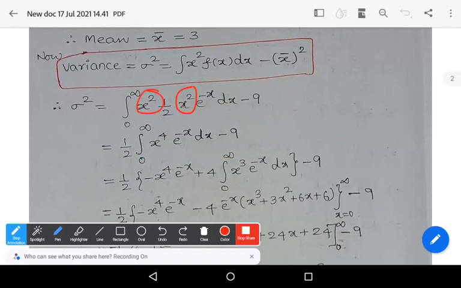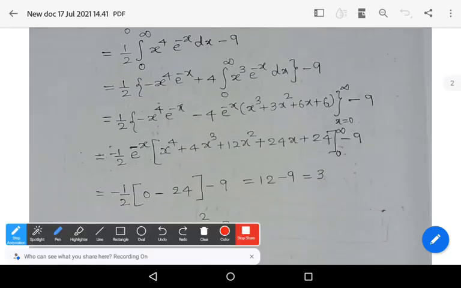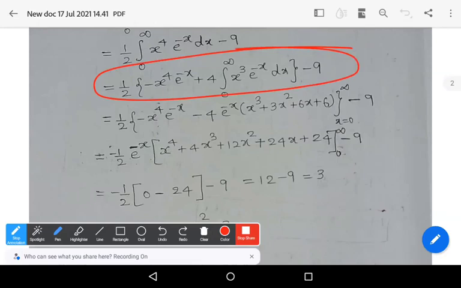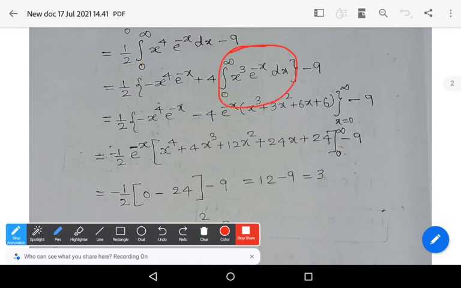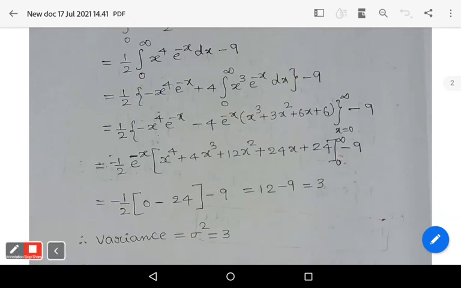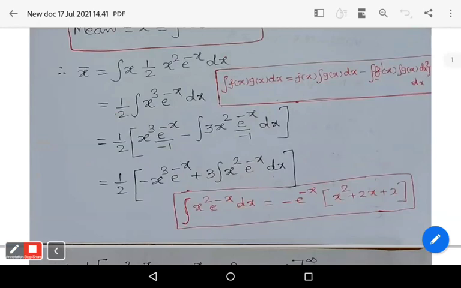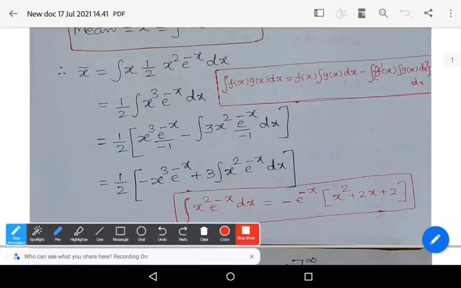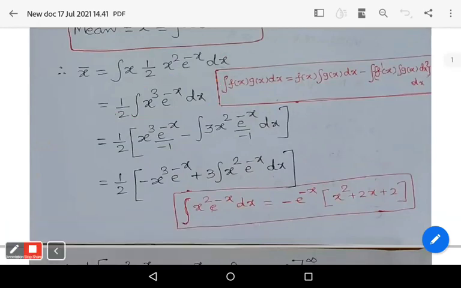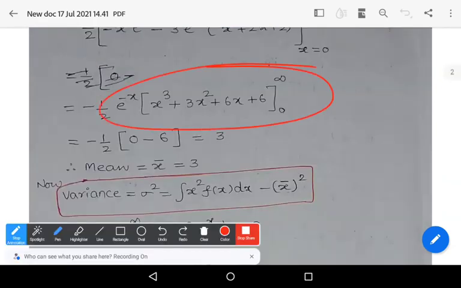Again, apply the integral fg formula, you get this step: minus x power 4 e power minus x plus 4 into integral 0 to infinity x cube e power minus x dx, minus 9. In the previous step, we calculated the same term. Here you observe that integral x cube into e power minus x gives this step: e power minus x into x cube plus 3x square plus 6x plus 6.